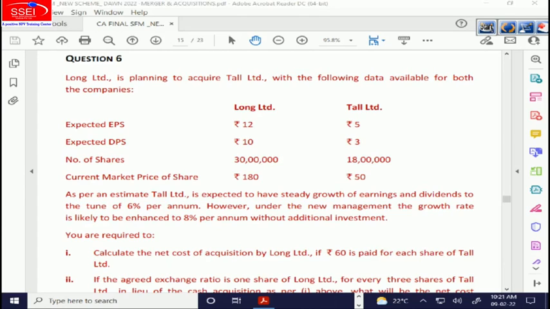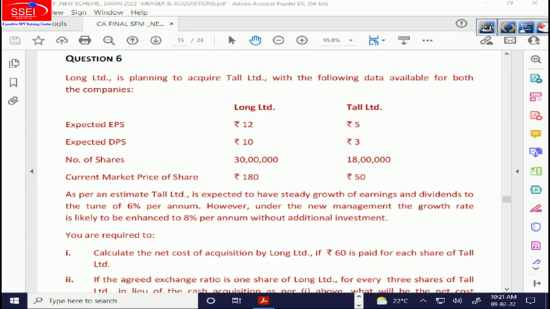As per an estimate of Toll Limited, Toll Limited is expected to have steady state growth of earnings and dividend to the tune of 6% per annum. So growth rate of Toll is 6% per annum perpetually, D1 by RE minus G. However, under the new management, the growth rate is likely to be enhanced to 8% per annum without any additional investment. Now that's a source of synergy. We will make the growth rise from 6 to 8 without putting any money and without any change in risk. So therefore, there is a creation of value over there.